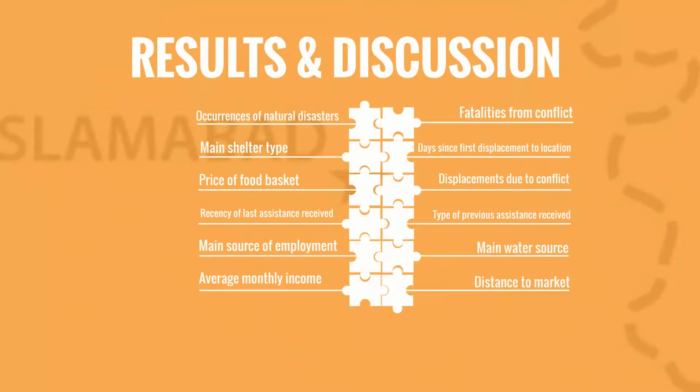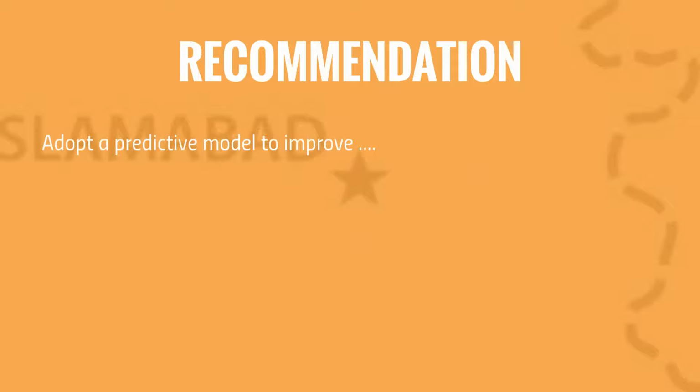The 12 variables selected by the lasso regression are shown on this slide. Humanitarian organizations should focus their data collection efforts on these variables as they held the most predictive power in determining a household's priority needs. Additionally, we recommend that additional data is collected on health and education to allow for the better prediction of related needs, and that more data be collected on incorrectly predicted districts in order to determine their distinguishing characteristics and train a more effective model to improve predictive power for these areas.